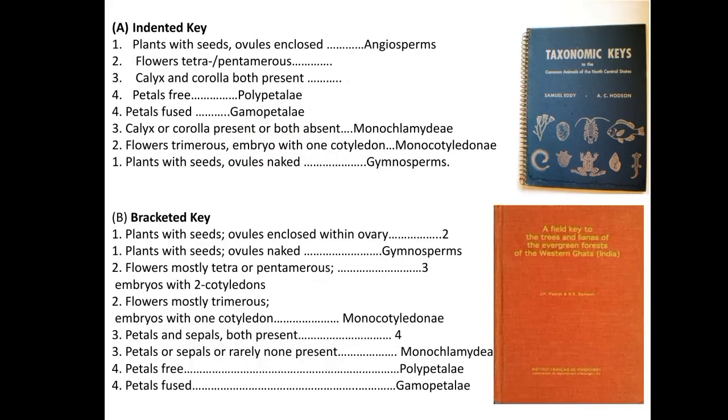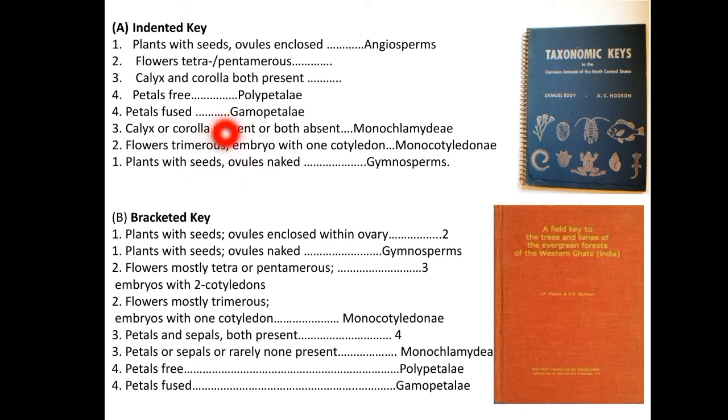Here the first couplet is "plants with seeds" and "plants with seeds". In an indented key, the first couplet must be consulted at the least indented position. Indented means it is a position key. The first couplet to be consulted is at the least indented position, and it has its first lead at the head of the key.